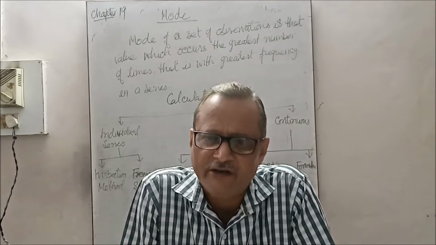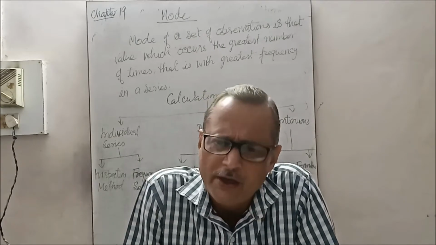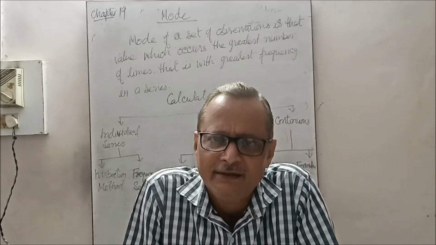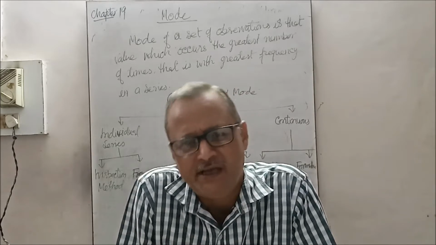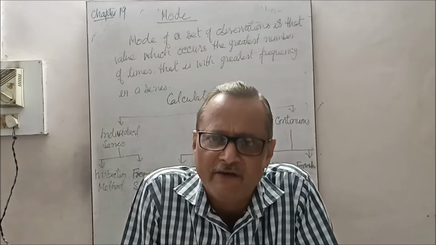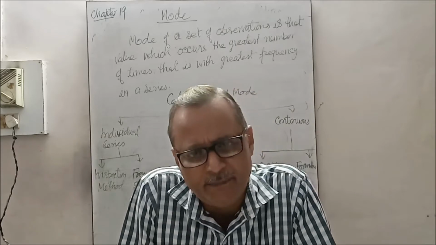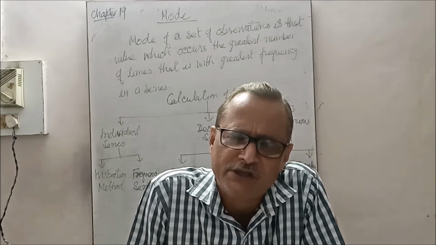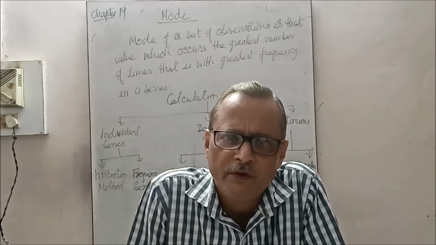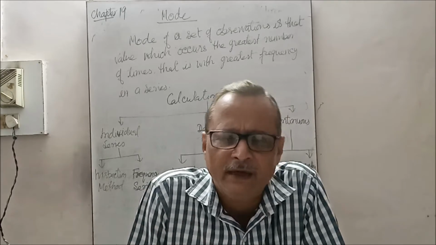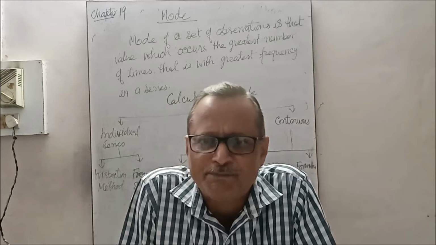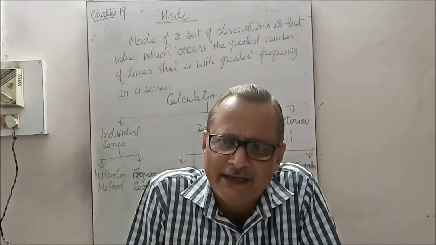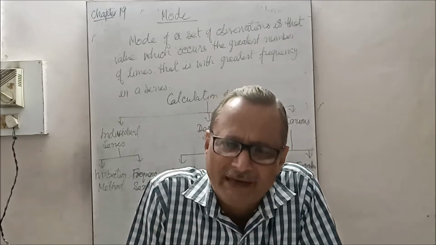In statistics, we have already gone through the measures of central value, in which you have already studied the arithmetic mean and the median: how to calculate the central value by arithmetic mean and median. Arithmetic mean is the central value on the basis of value, that is an algebraic method. In the median, that is a positional value, meaning which value of that variable is situated at which place.